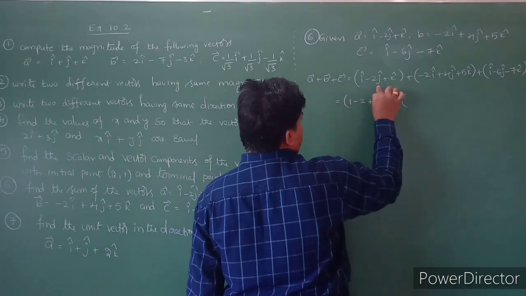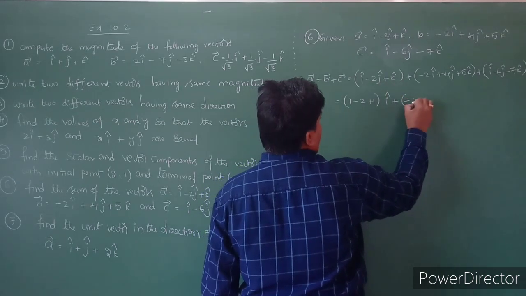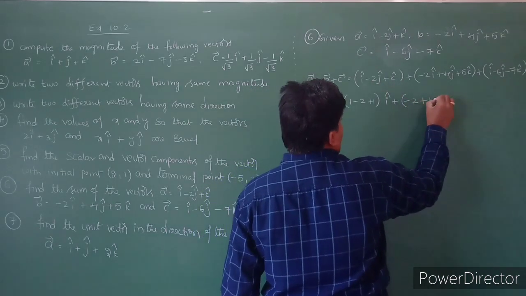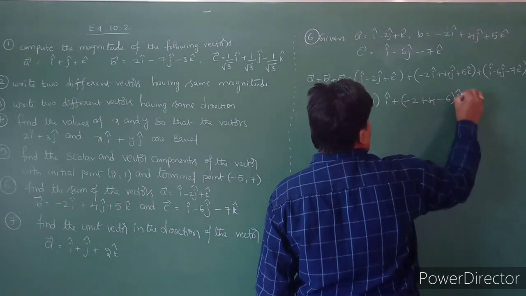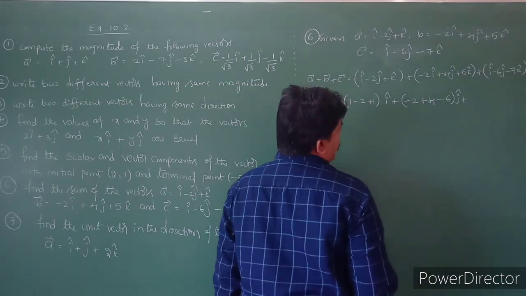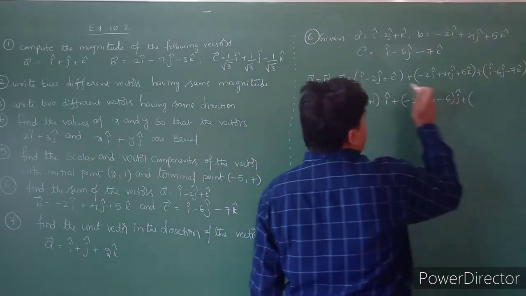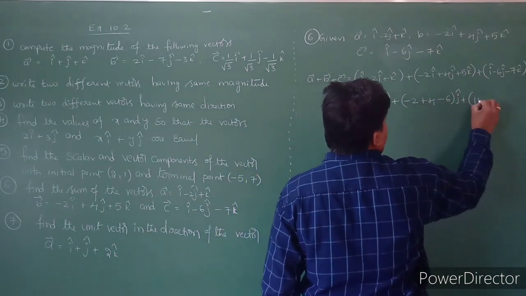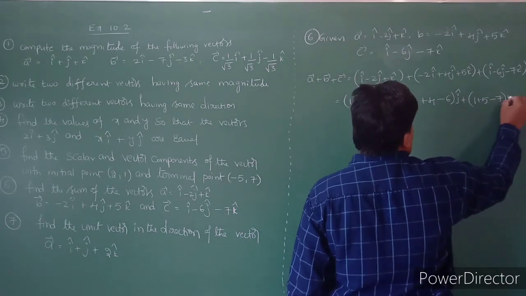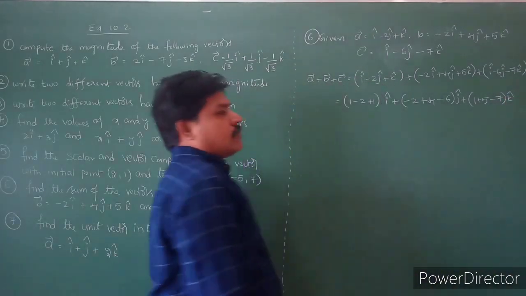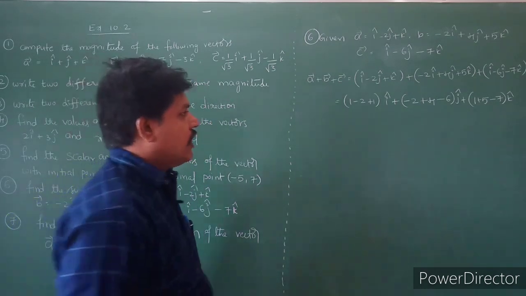Next I will take the j common. So the coefficients are minus 2 plus 4 minus 6, into j cap. Plus I will take the k term common. The k coefficient here is 1, here it is 5, and here it is minus 7, into k cap. So just take that i, j, k common, you will get the terms.